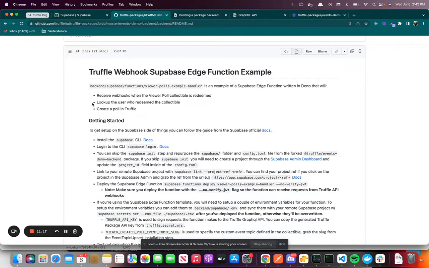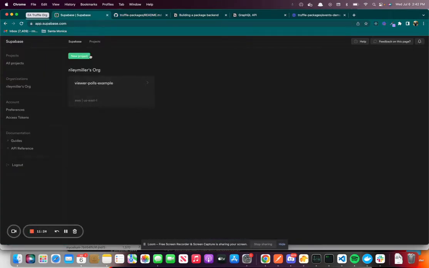If you did skip that supabase init step, you do have to create the Supabase project through the admin dashboard on Supabase. The first thing you're going to do on the Supabase side is go to their console and create a new project.